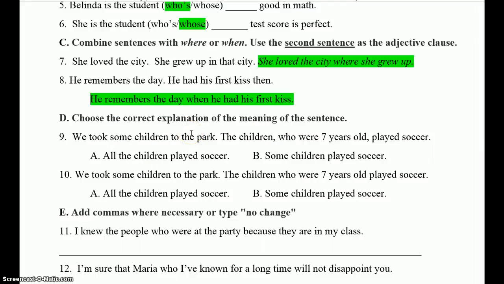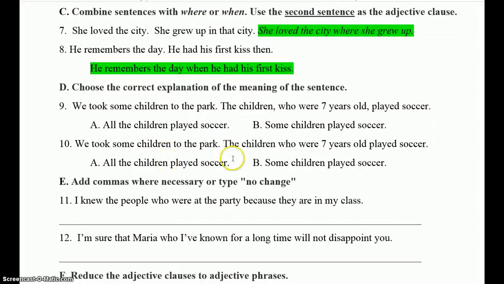Choose the correct explanation of the meaning of the sentence. And as we talked about in our most recent class also, we took some children to the park. The children, comma, who were 7 years old, comma, played soccer. So you see what kind of clause we have here. It's the non-restrictive clause, sort of the bonus information here. That's going to be very crucial for how we answer this one. So the question is it saying all the children played soccer or just some of the children played soccer?